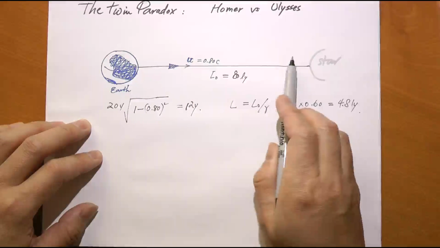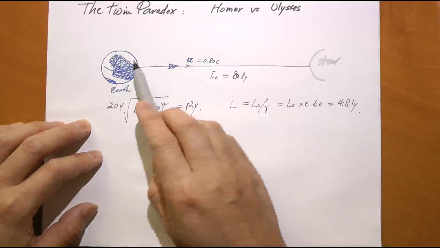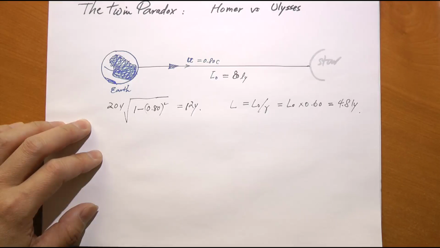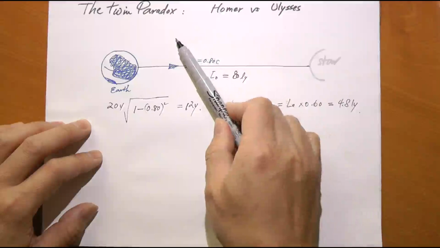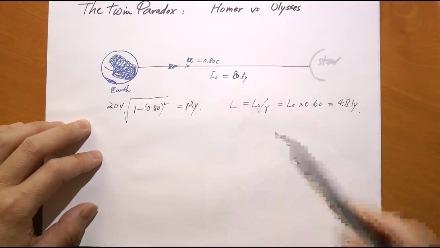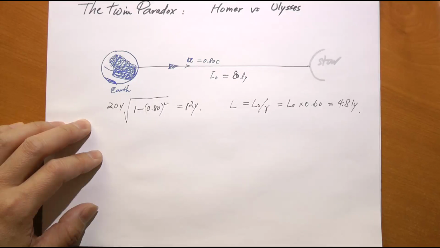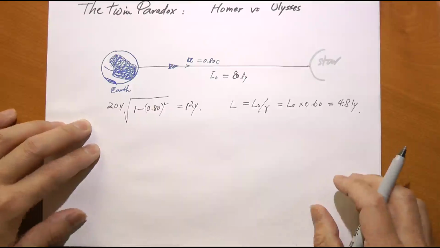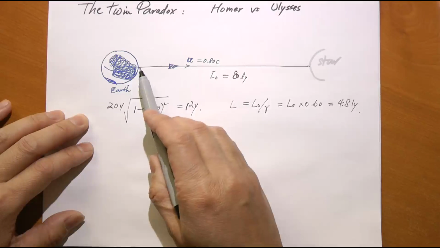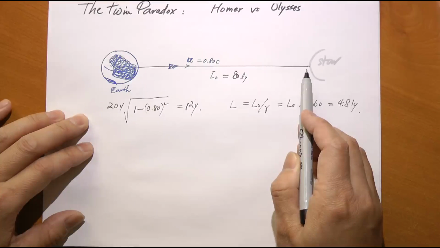As he moves towards the star system, he is moving away from the source, which is Homer, so he will receive frequency at a lower frequency. But as he comes back towards the Earth, he will be receiving this signal at a higher frequency than 1 per year. Okay, so according to Ulysses, what kind of frequency does he receive as he goes from here to there?